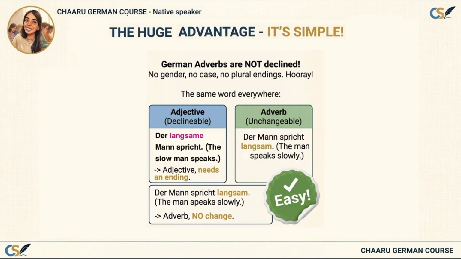Let's compare these two sentences. First, der langsame Mann spricht. Here, langsame comes before the noun Mann, so it's an adjective. Because it's an adjective describing a noun, it needs an ending. Now let's look at the second sentence. Der Mann spricht langsam. Here langsam does not describe the man. It describes the verb spricht. So now it's an adverb. And as you can see, there is no ending. It's just langsam and not langsame or langsames or langsamer.